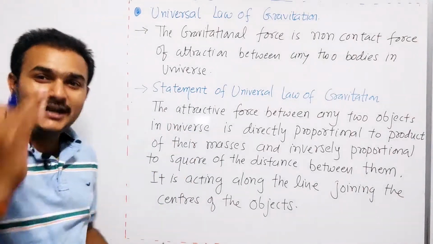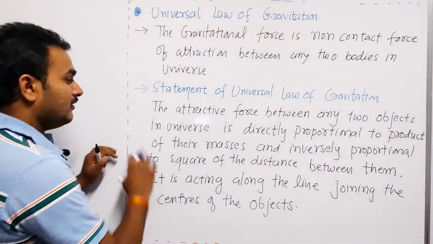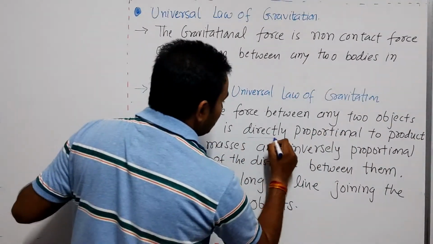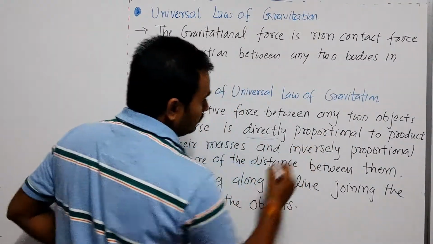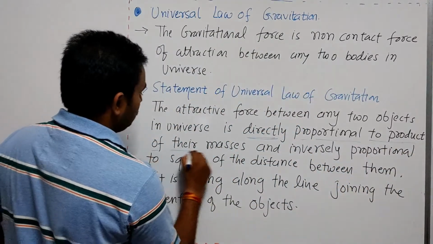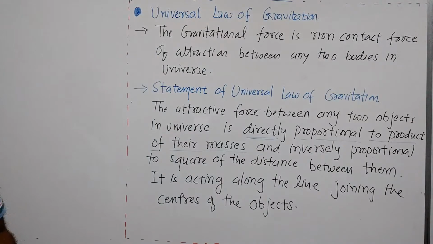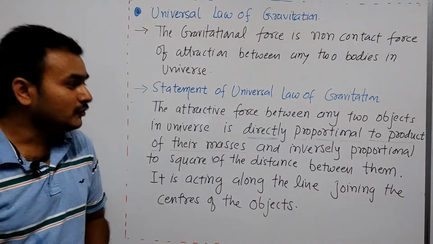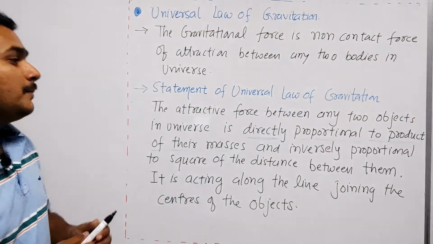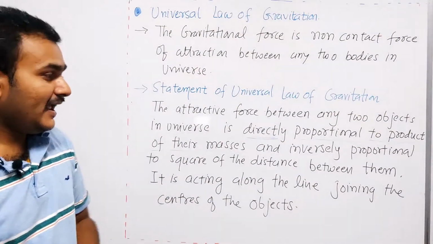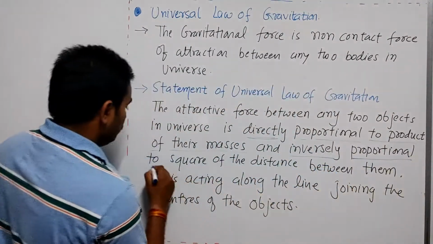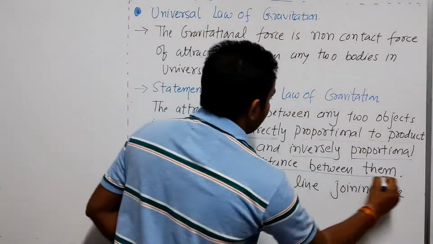The magnitude of force is directly proportional to the product of their masses and inversely proportional to the square of the distance between them.